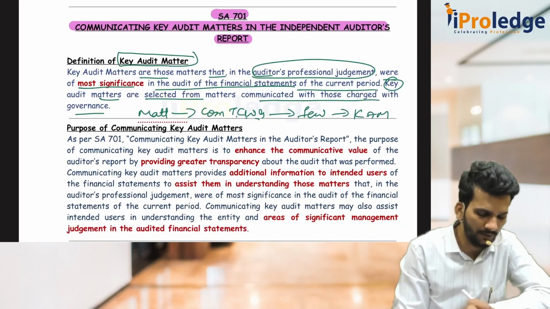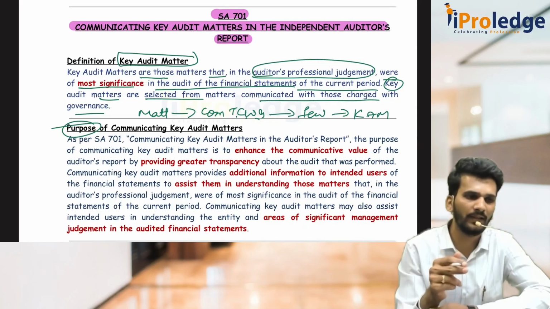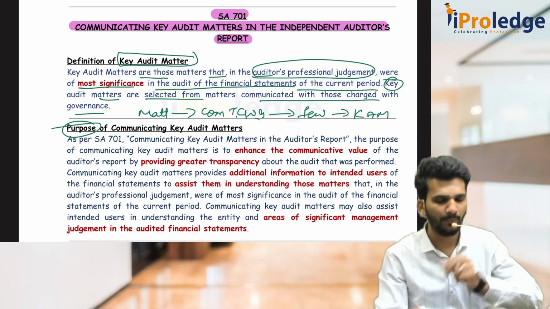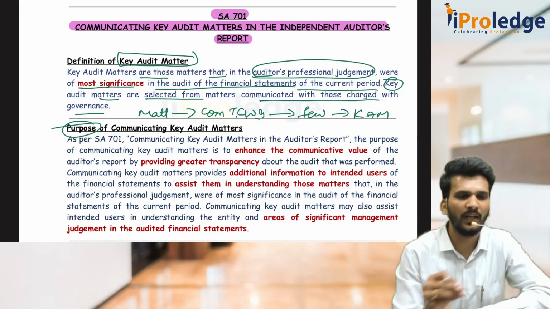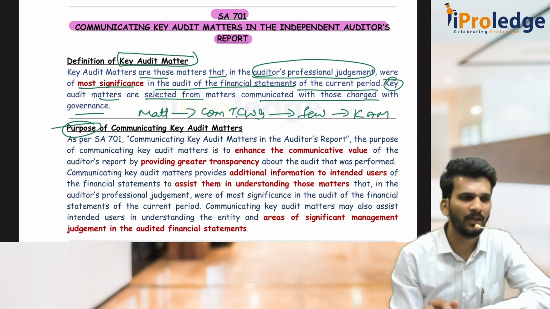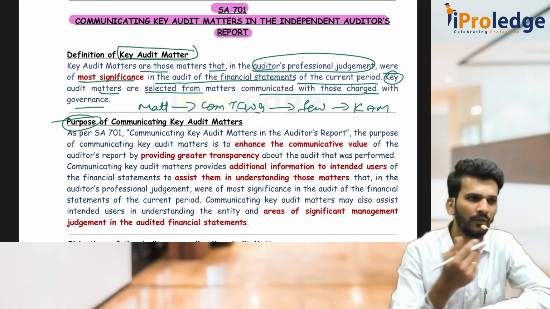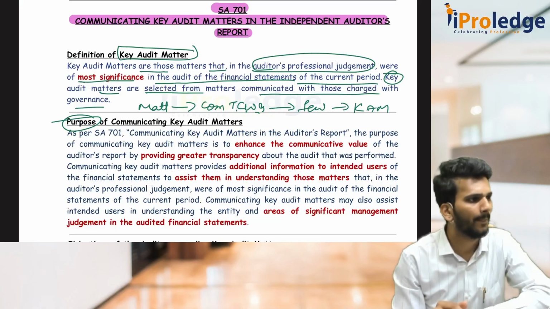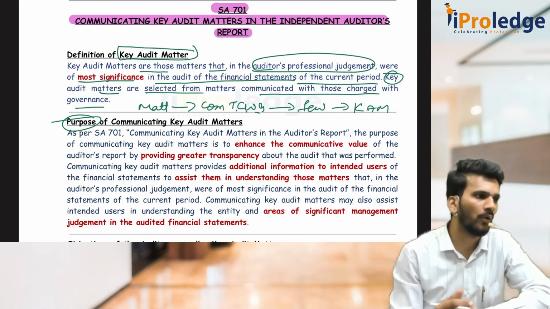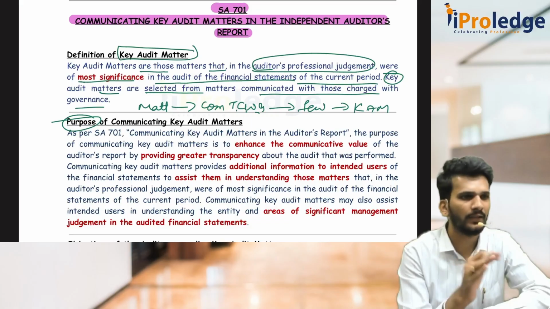And what is the purpose of putting that key audit matter? It is not to give a report on those things. He felt it is important. While you are taking decisions on the company, to invest or not to invest, you had better read these things because they might have some impact on the future, or maybe the financial position in the future. For example, there is a litigation which is pending. The court order has not yet come. We don't know whether we will win the case or lose the case. But it is important as of now.